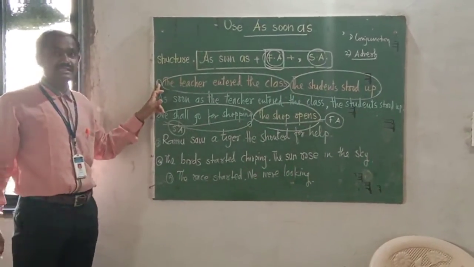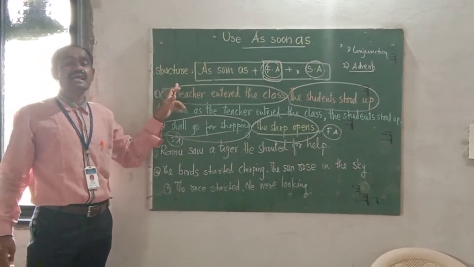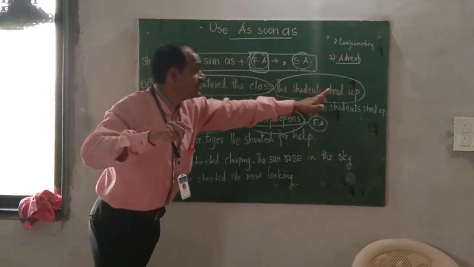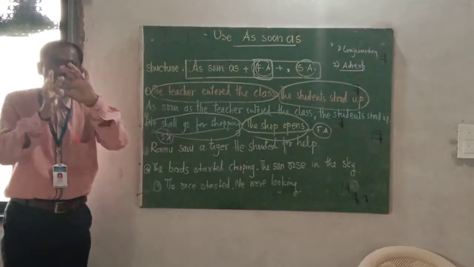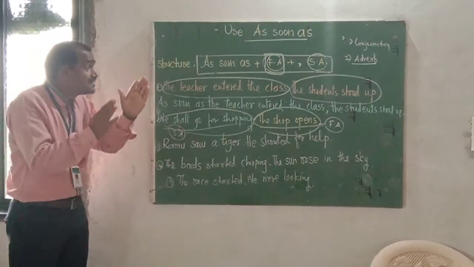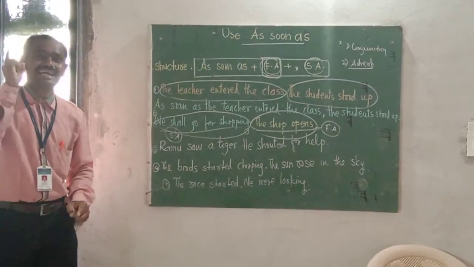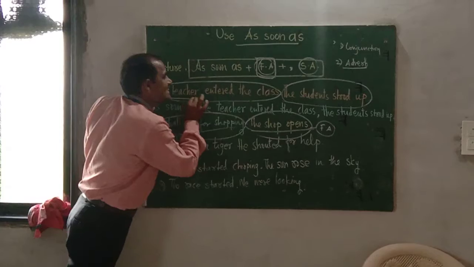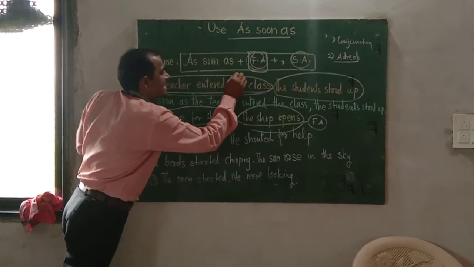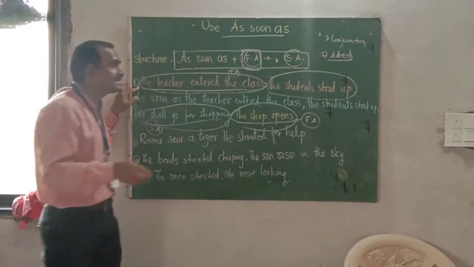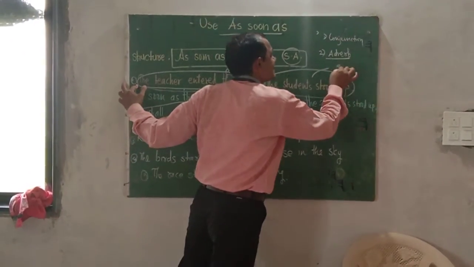Now, an example is here. The teacher entered the class. The student stood up. Now, if you observe and recognize these two actions, which action would be first? Correct. The teacher entered the class. That is the first action. The student stood up. That is the second action.